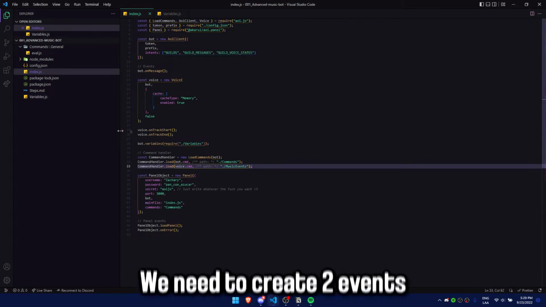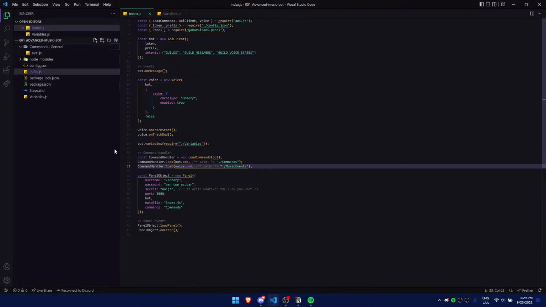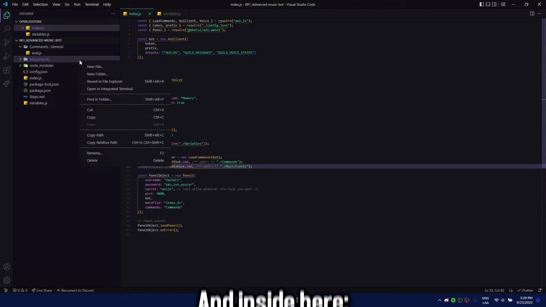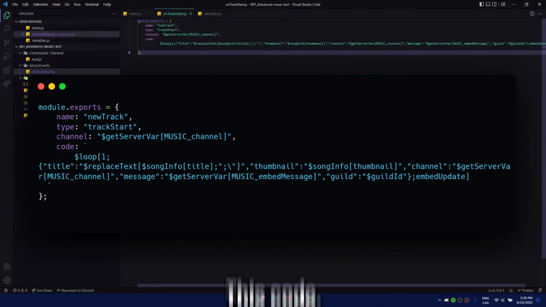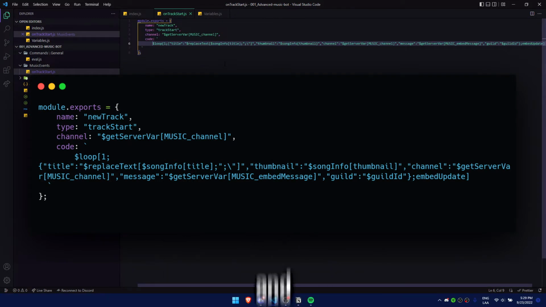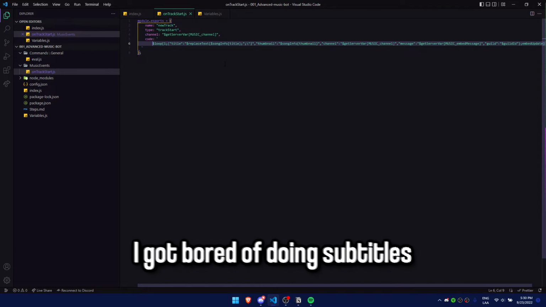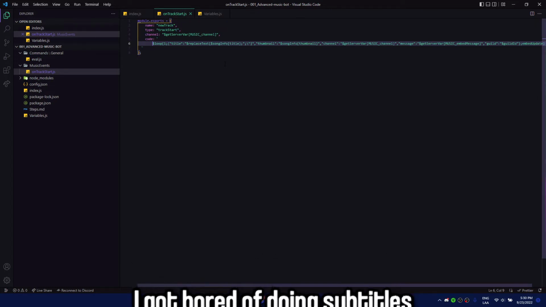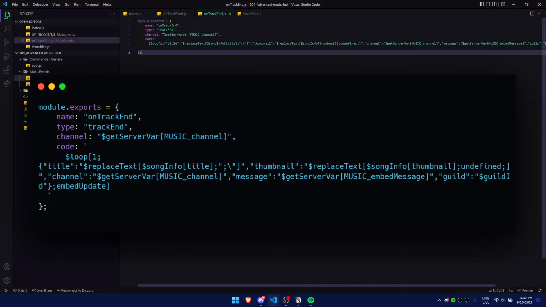Next, we need to create 2 events. So we go here, create a new folder, call it music events, and inside here, onTrackStart.js, and we copy and paste this code. You're probably wondering, what the fuck is this and why is it there? What it's gonna do, it's gonna get the new song, the title, the thumbnail, the channel, the message, and the guild in an awaited command that we're gonna create next. Then onTrackEnd, we copy and paste the same shit, but with the onTrackEnd event.